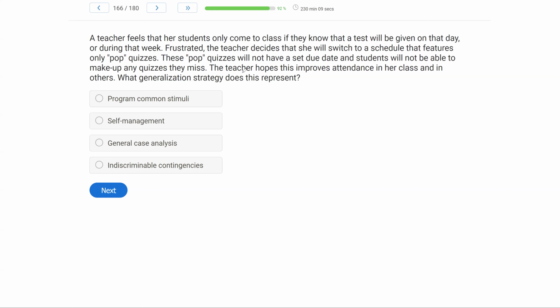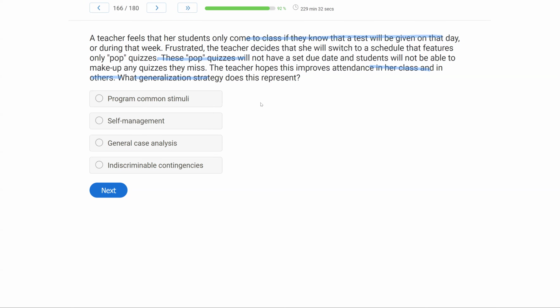So the teacher is trying to accomplish what? And how is it related to generalization? Well, she's upset that students only come to class if they know a test is given. And so in order to change that, we're now just going to have pop quizzes that are unannounced. The students are never going to know when those quizzes or those reinforcements are available, right? Because coming to class was reinforced because they knew the exam was that day. Now they don't know when the exam is going to be. The teacher wants this to improve attendance not only in her class, but in others. So what is the teacher doing?